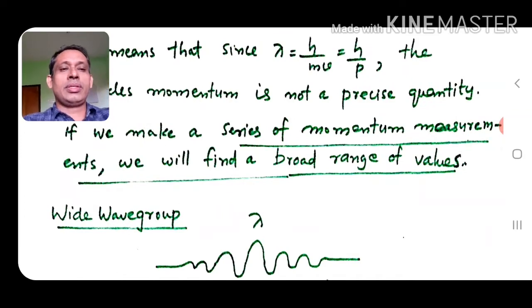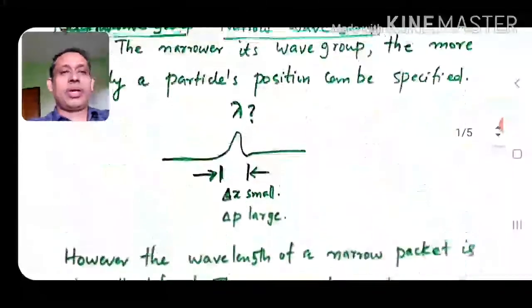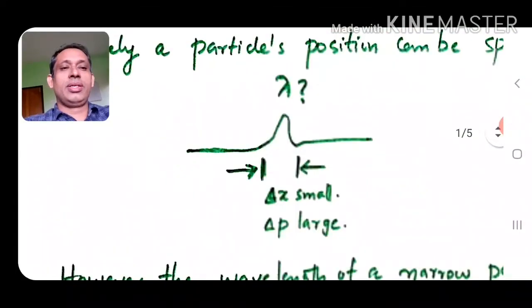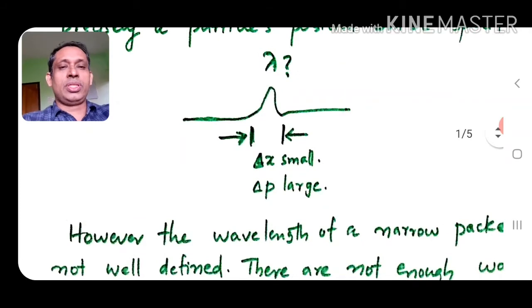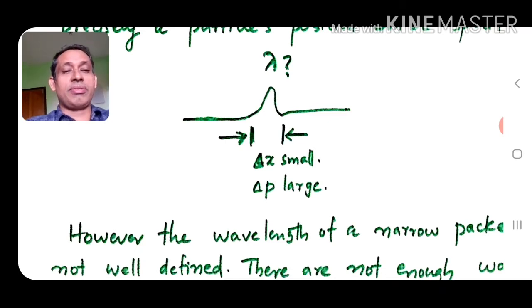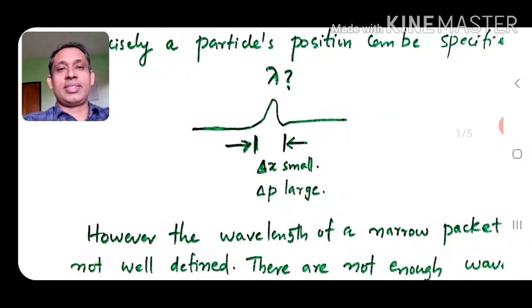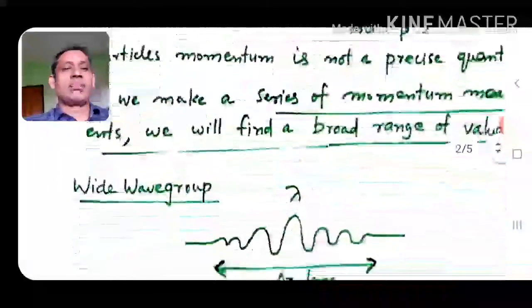So this is the case for a narrow wave group. Its position is almost precisely determined, so delta x is small, but the wavelength and the corresponding momentum are not well defined. So the uncertainty in momentum is very large.